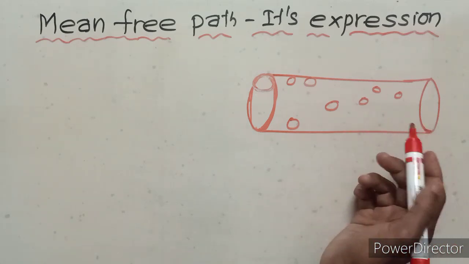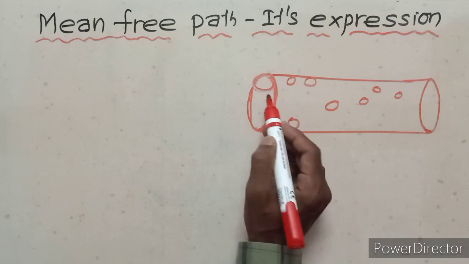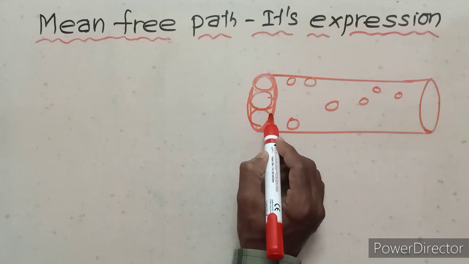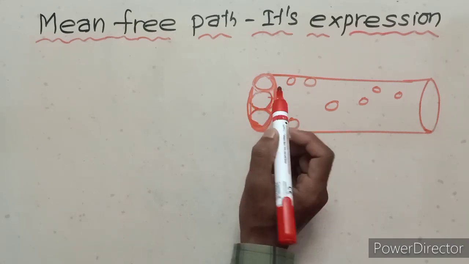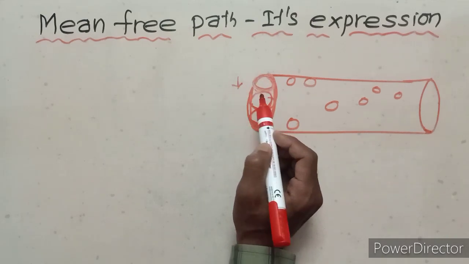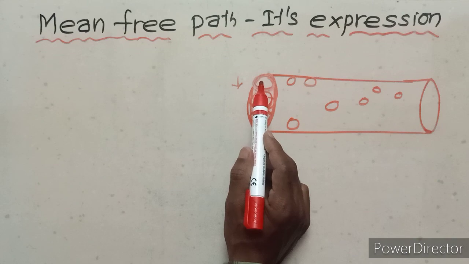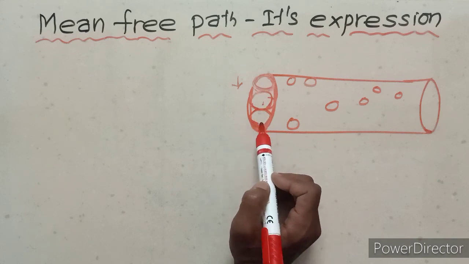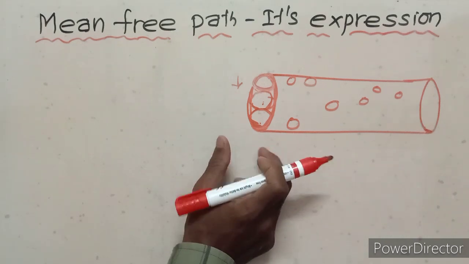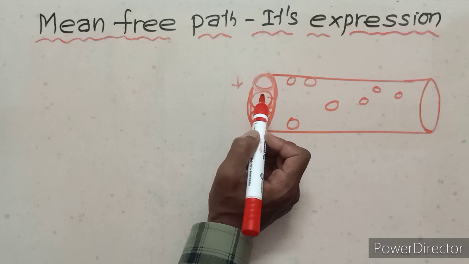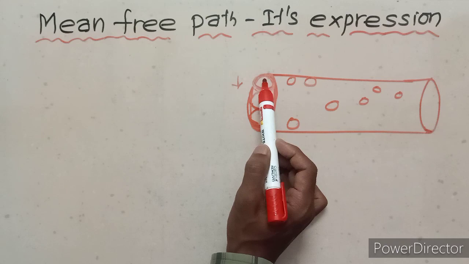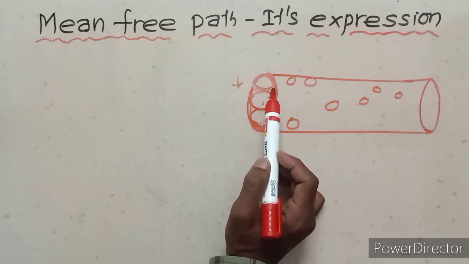So this is the molecule, this is another molecule, this is another molecule, but only this one molecule moves, the remaining are at rest. So this molecule collides with another. The molecule under investigation will collide with all those molecules because the remaining molecules are all at rest, only this molecule is moved. Okay,